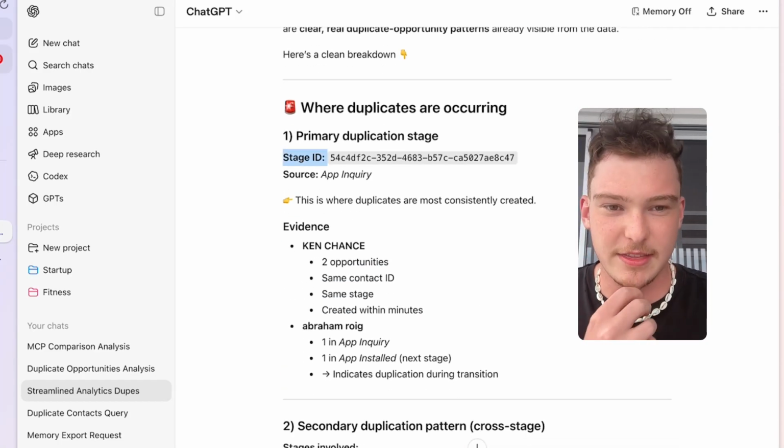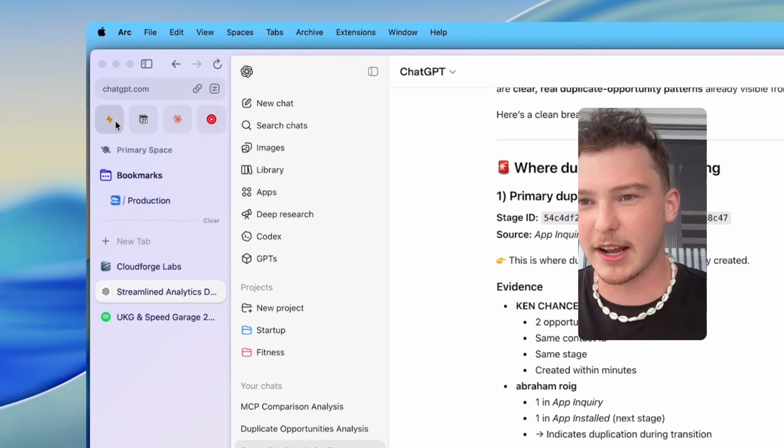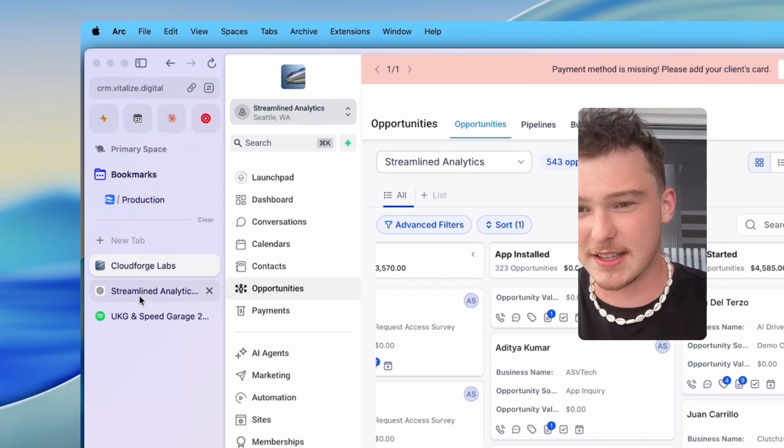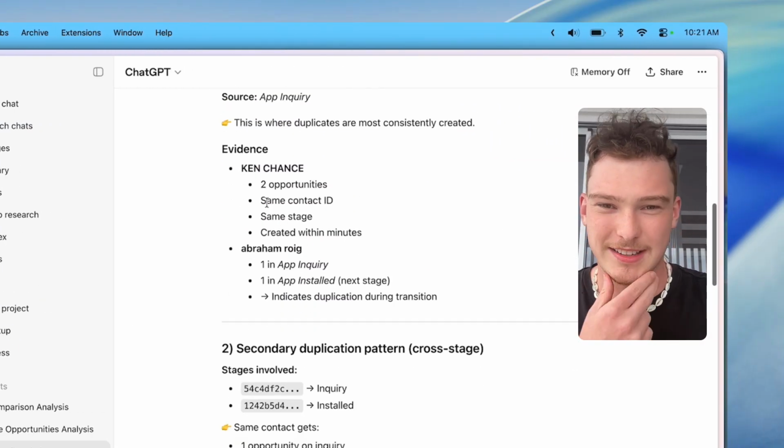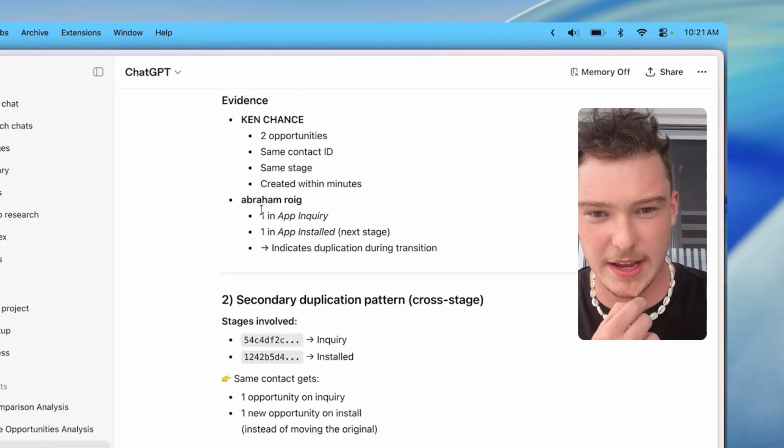And what it's saying here is that this is the stage where we're getting it the most, which I can actually confirm here. App installed, this is the stage where we're getting this the most, and it says this stage ID, and then Ken Chance has 2 opportunities, Abraham Roig has 1, and another in another stage. And so it's saying, basically, based on this, we can infer that there's about 2,000 total opportunities, and it's probably a widespread issue. And so it's basically saying that probably around 10 to 20% of those opportunities are duplicates. That's awesome. I didn't have to do any math or look into this. It basically just made the estimate for me.